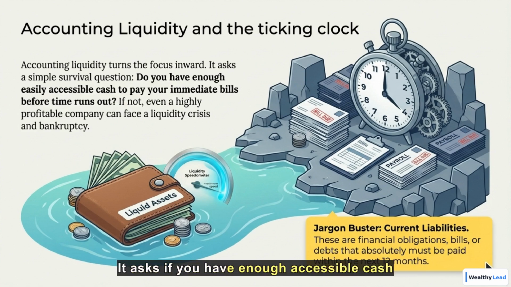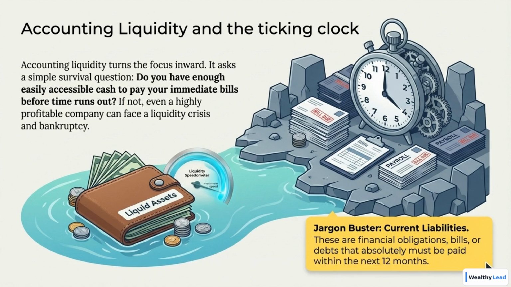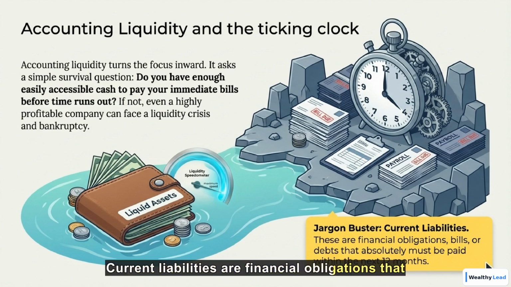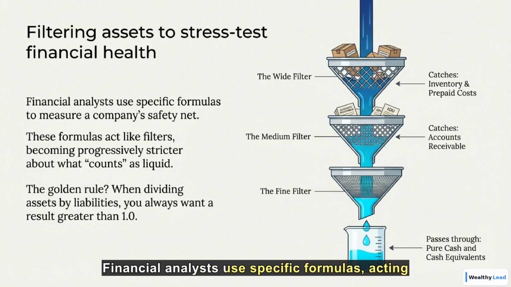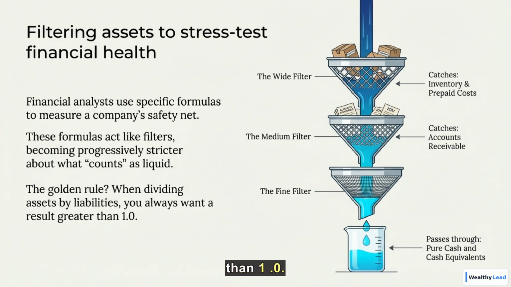It asks if you have enough accessible cash to pay immediate bills before time runs out. Current liabilities are financial obligations that must be paid within the next 12 months. Financial analysts use specific formulas, acting as filters, to stress test a company's financial health. The filters progressively restrict what counts as liquid assets. The golden rule is that when dividing assets by liabilities, you always want a result greater than 1.0.